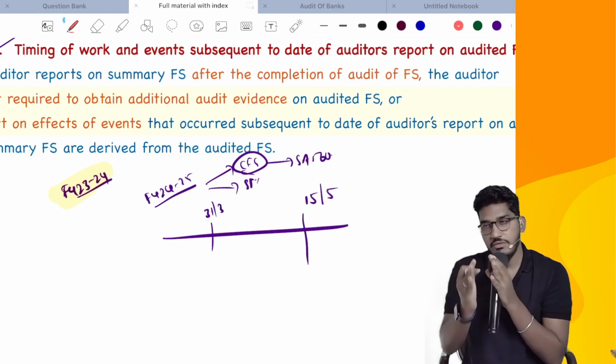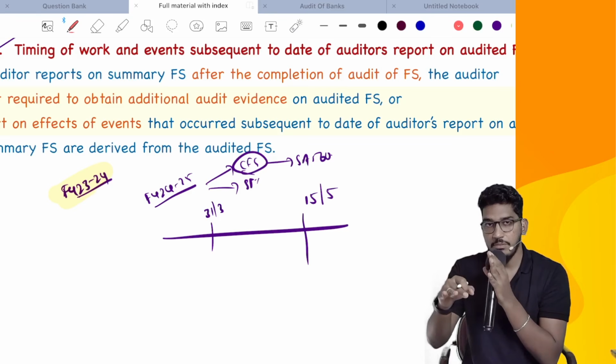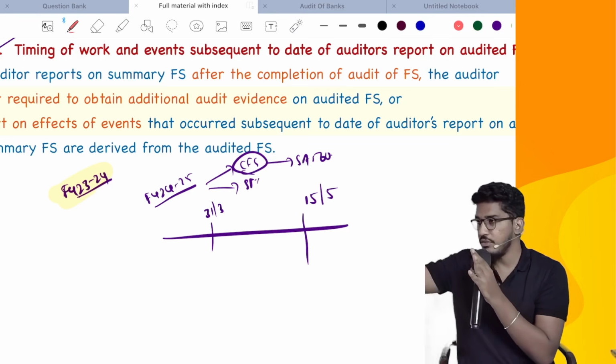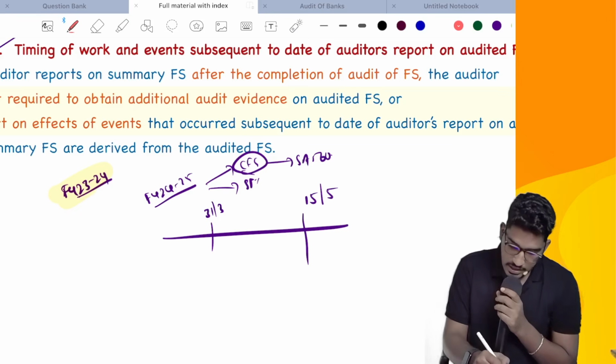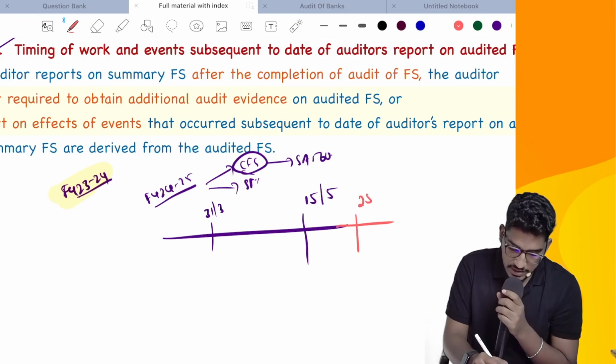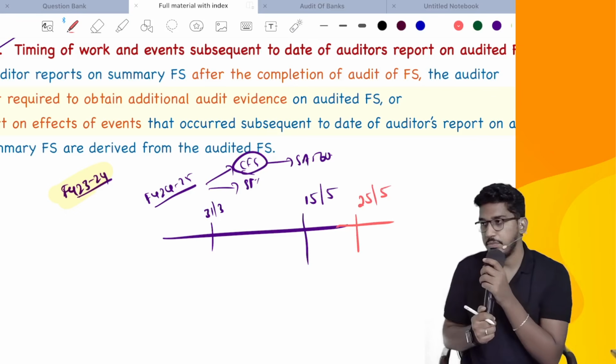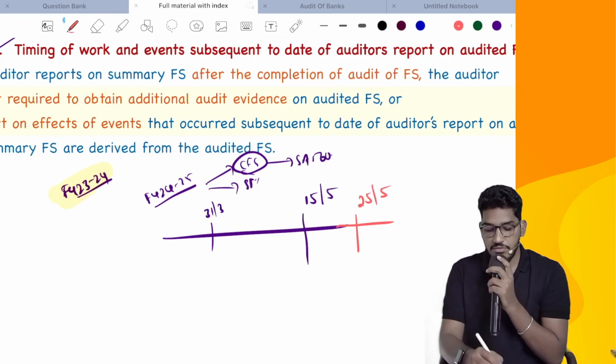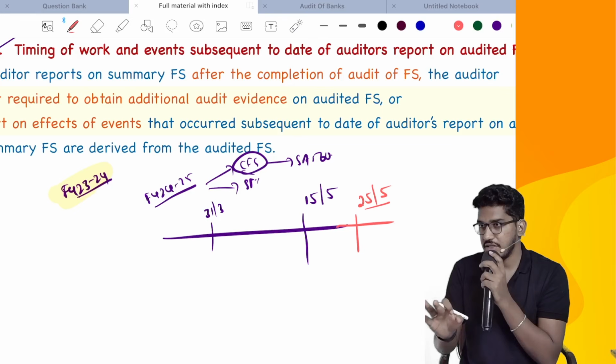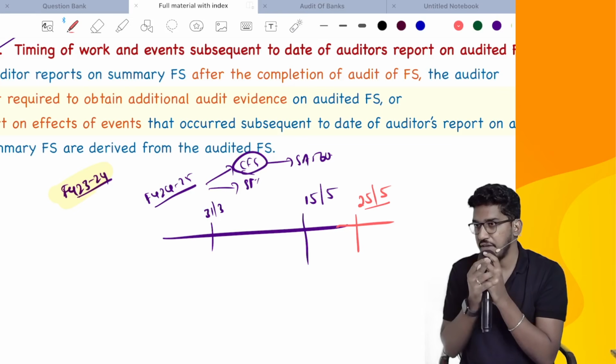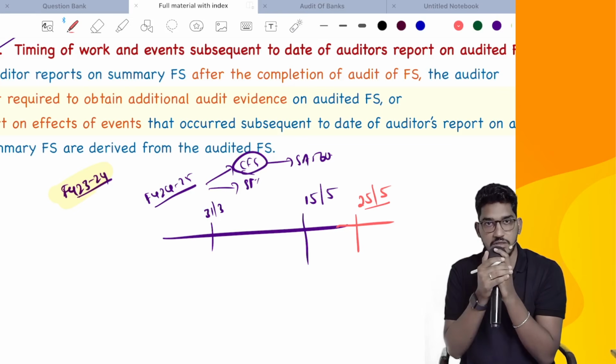After signing the audit report on complete financial statements, only after that will you sign the summary financial statements. Say, for example, you are signing the summary financial statements audit report on 25th of April. Now, for conducting the audit of summary financial statements also, you have to comply with SA 800 subsequent events.